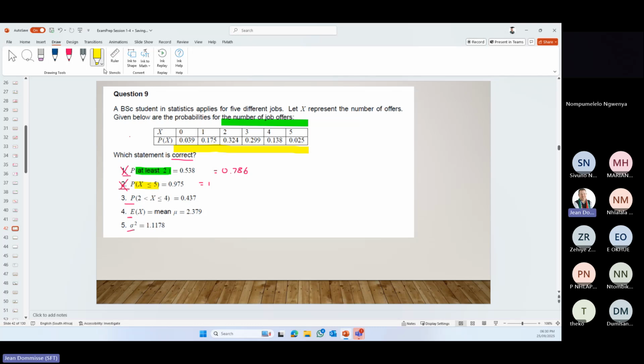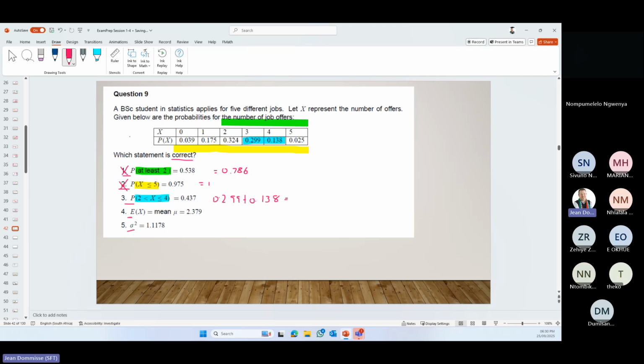So let's then see smaller than 4 and including 4. So 4 and 3, but not including 2. So it is that one that we're looking for. So what is that? 0.299 plus 0.138.